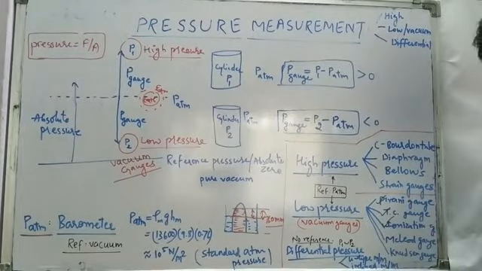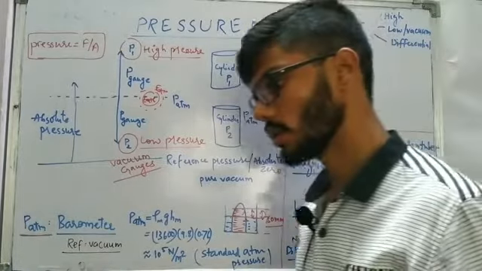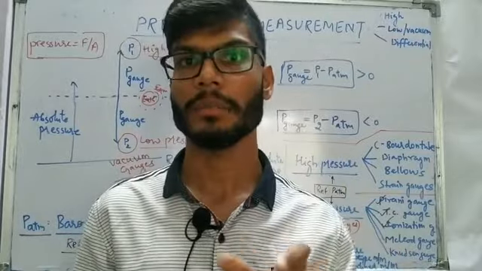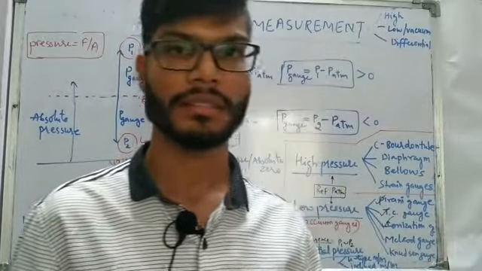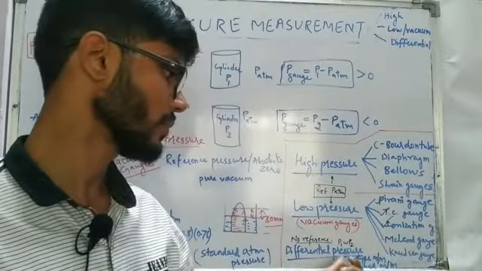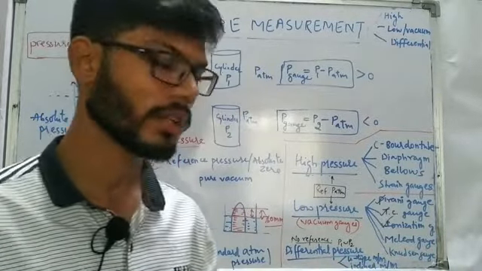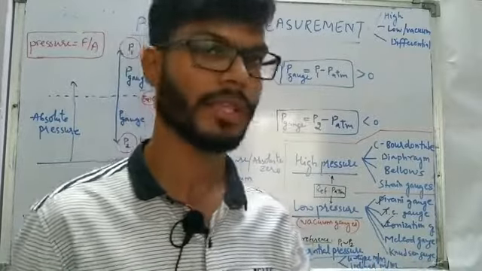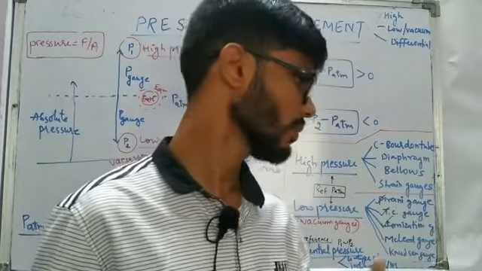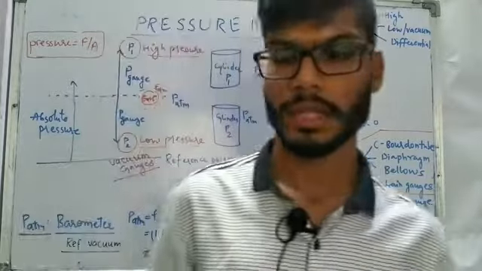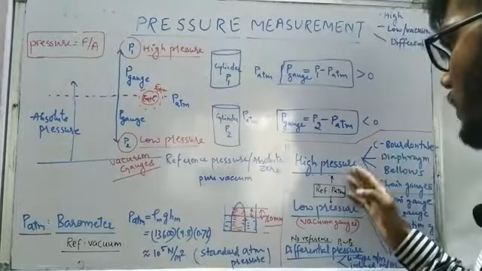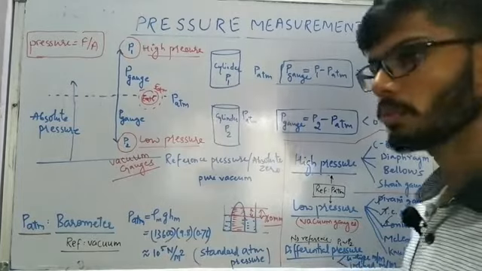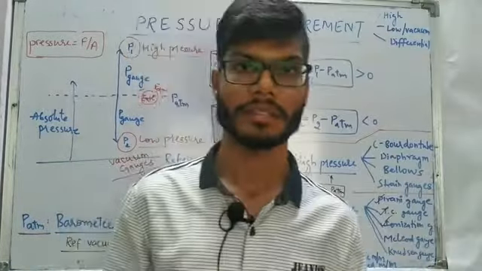And in the case of differential pressure measurement, as we already talked about flow measurement, right? In the case of mechanical flow meters, we first have to calculate the delta P part, that is the differential pressure, either for venturi or orifice. In that case, we make use of a U type manometer or an inclined U tube manometer. So these are the main parts we are going to focus on in high pressure measurement, low pressure measurement, and differential pressure measurement. Let us proceed with the basic understanding of high pressure measurement, then I'll talk about a few basic things on differential pressure, and the low pressure measurement we will cover in the next session.